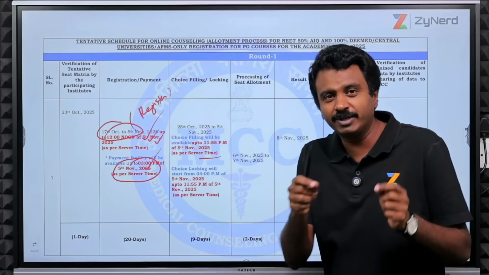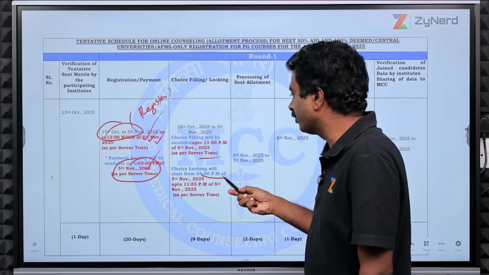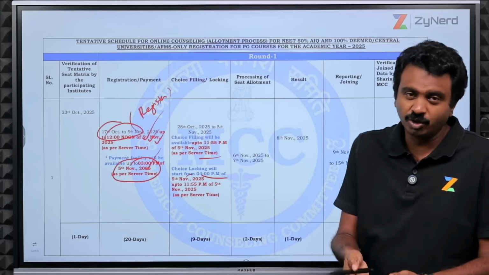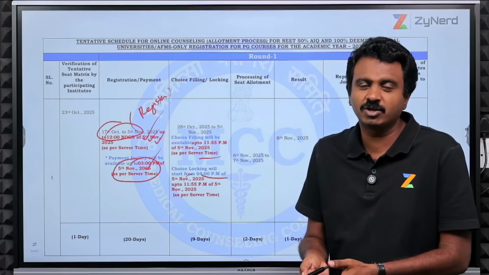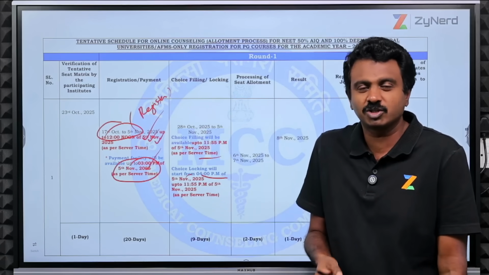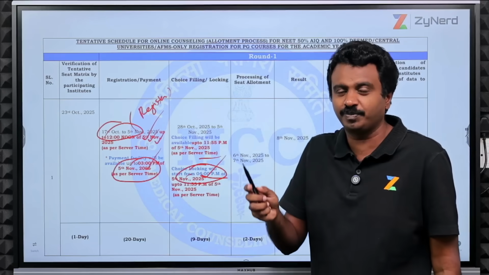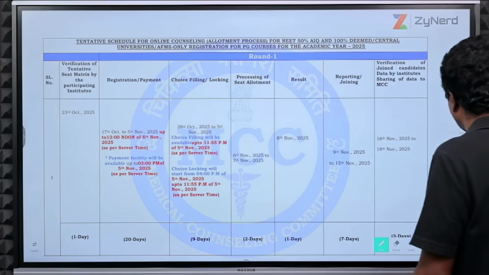You will not be able to submit or lock your choices saying everything is ended till 4 p.m. of 5th November. It is good for you because after submitting your choices, you will go back to MCC and say, if I lock my choices, I want to add one more choice, I made a mistake, etc. So they give you time for locking only after 4 p.m. of 5th November. So that is the All India schedule.